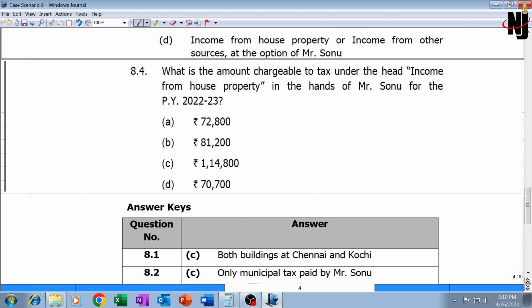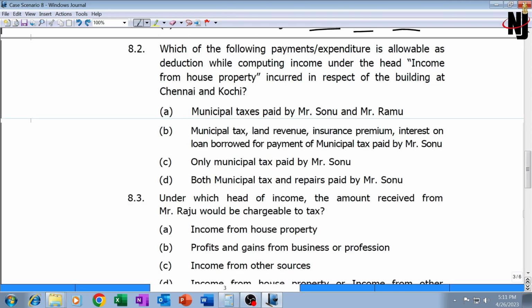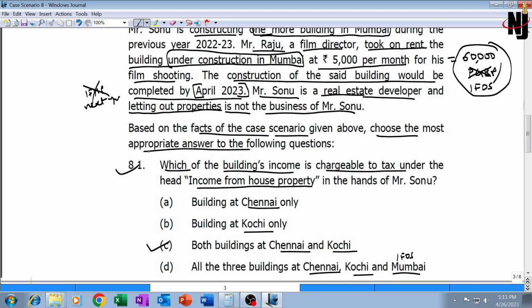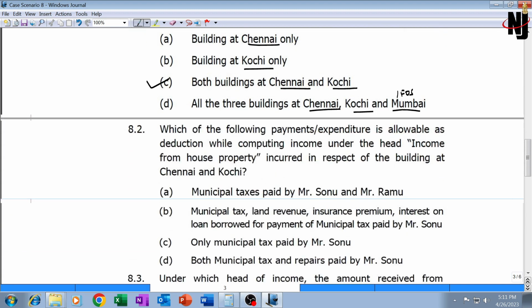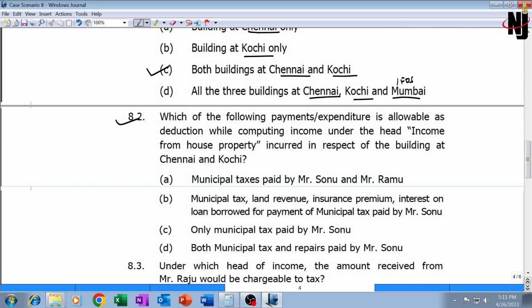Institute's answer is also C, Chennai and Kochi. Our answer is correct. So coming back, 8.1 is over. Now 8.2. This was an easy question. 8.2. Which of the following payments or expenditure is allowable as a deduction while computing income under house property incurred in respect of building at Chennai and Kochi?